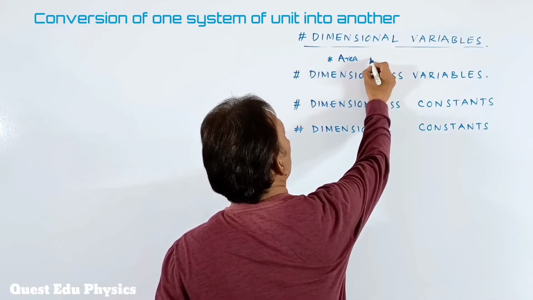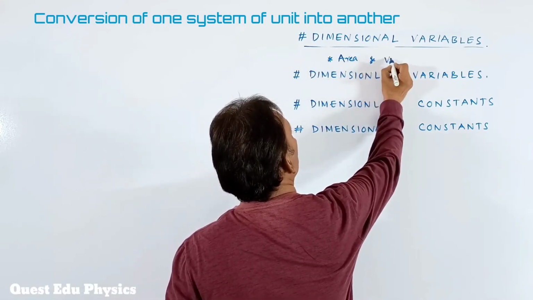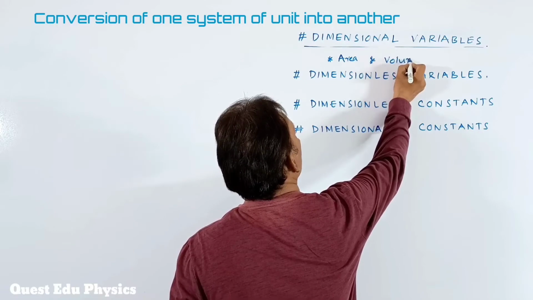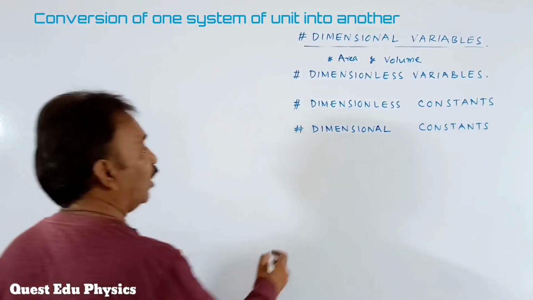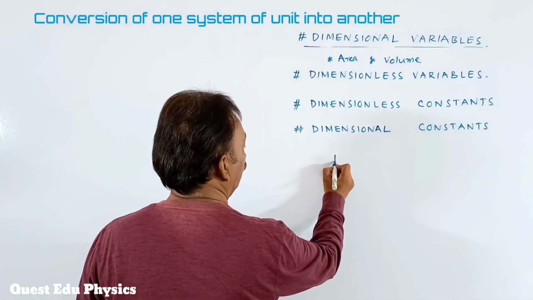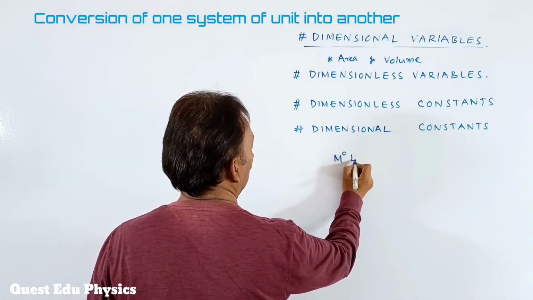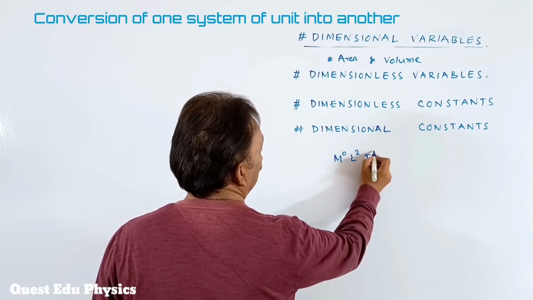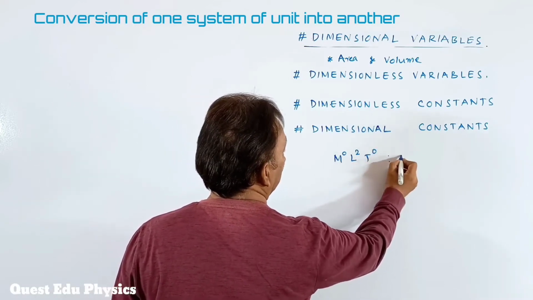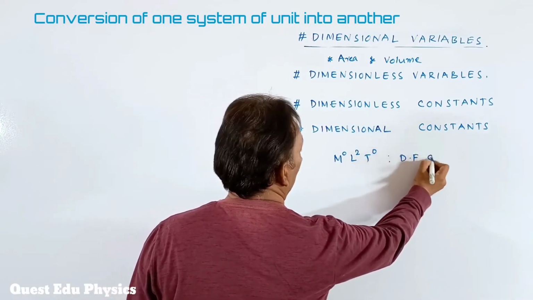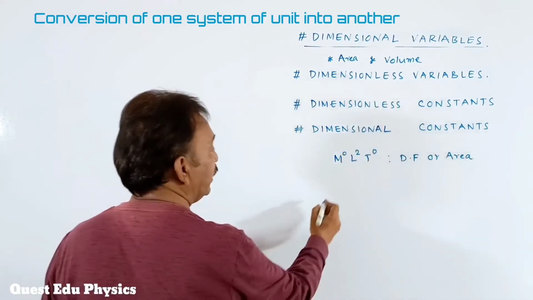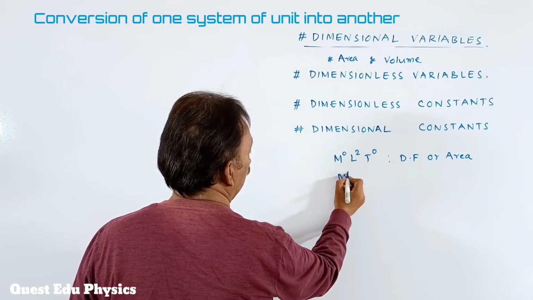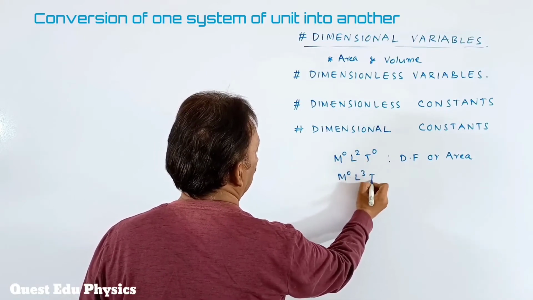And also volume is a dimensional variable. The dimensional formula of area is m0 L2 T0. Okay, students. Similarly, we can take the volume, that is m0 L3 T0.